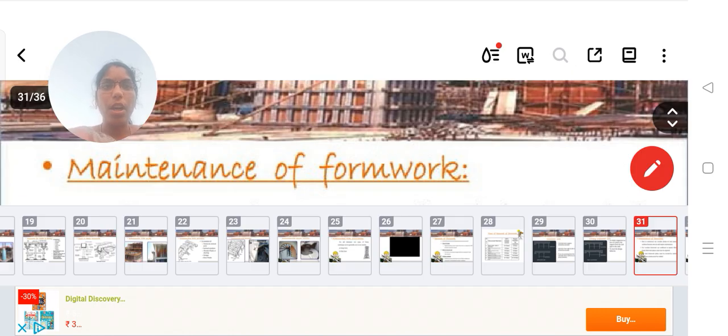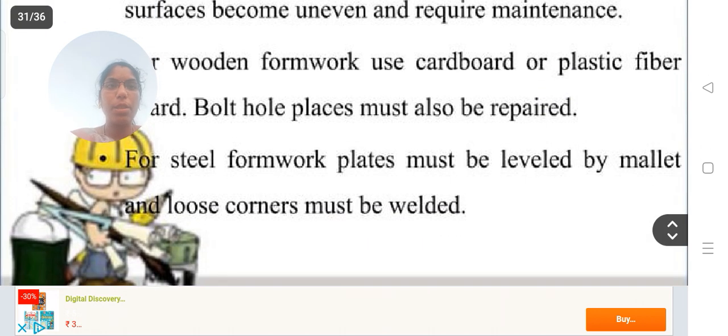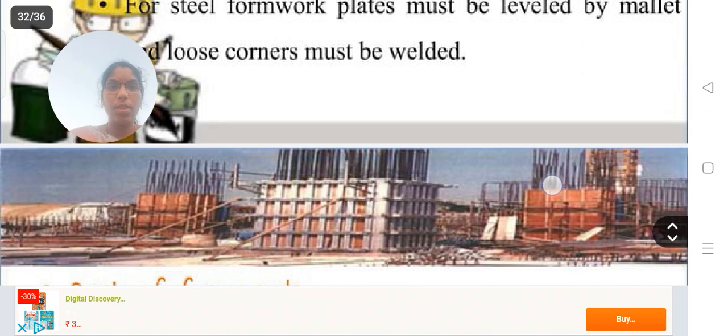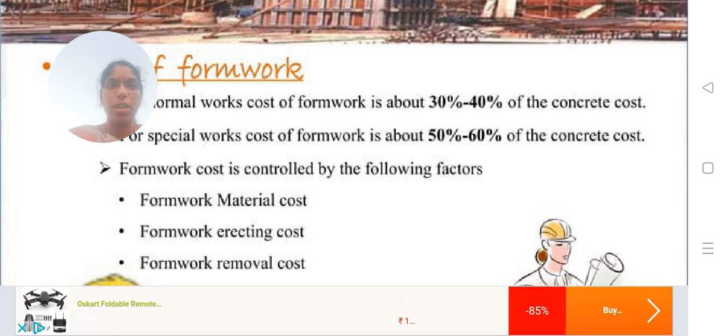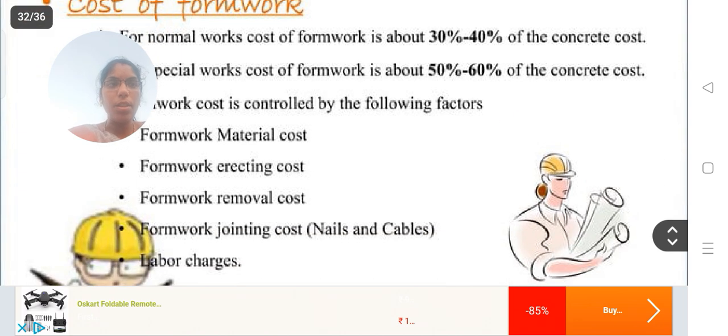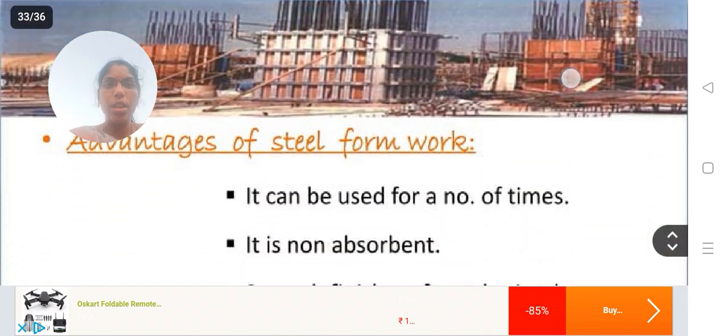Maintenance of the formwork. After removing the formwork we use some cardboard pieces and plastic, and bolt hole places must also be repaired. For steel formwork, plates must be leveled by mallet and loose joints must be welded. The cost of the formwork is mainly 30 to 40% of the concrete cost. 50 to 60% of the cost depends on the material cost, erecting cost, removal cost, joint cost, and labor charges. All these things have to be included.